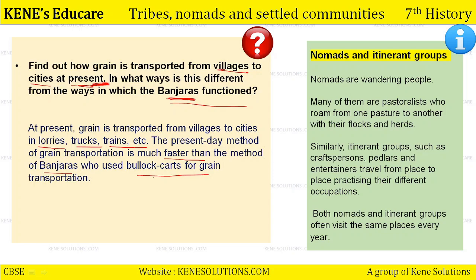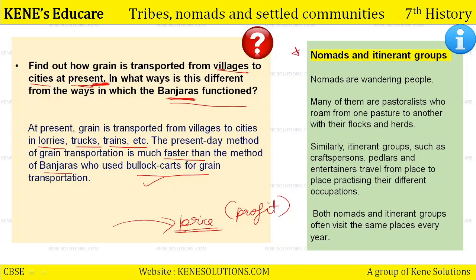They used to purchase the products from such a place जहाँ पर सामान inexpensive मिलता है, and then they used to sell the product at such a place where it can get a good price, so that the Banjaras can earn profit, right? But they had bullock carts as a means, right? Because they did not have any motor cars at that point of time. They only had bullock carts to travel from one place to another, and that was the major advantage to them at that point of time कि उनके पास bullock carts थी. Otherwise, people used to wander on foot as well. Okay, so this is the answer to this question.